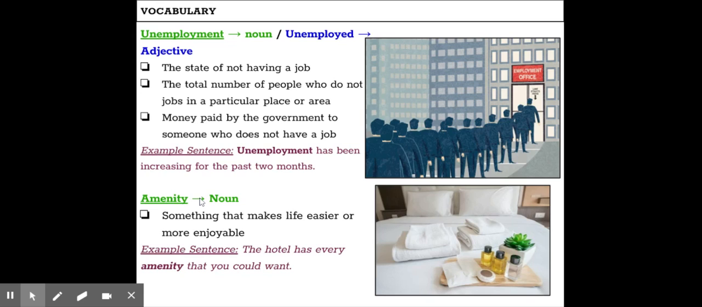Our last vocabulary word is amenity, which is a noun. An amenity is something that makes life easier or more enjoyable. So our example sentence reads: The hotel has every amenity that you could want.